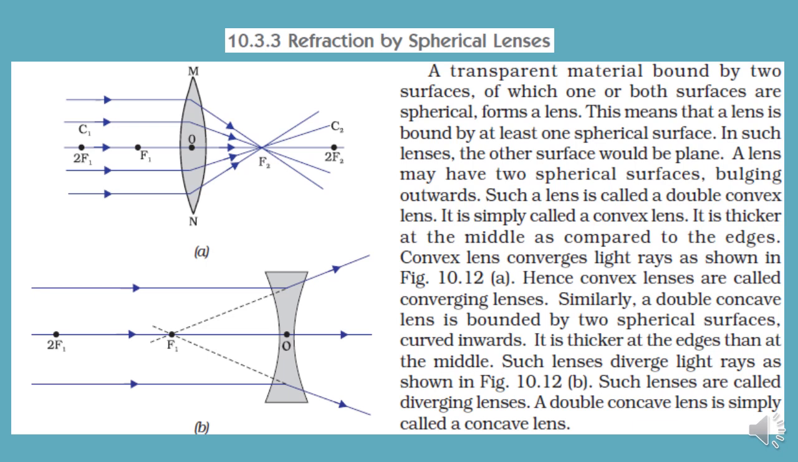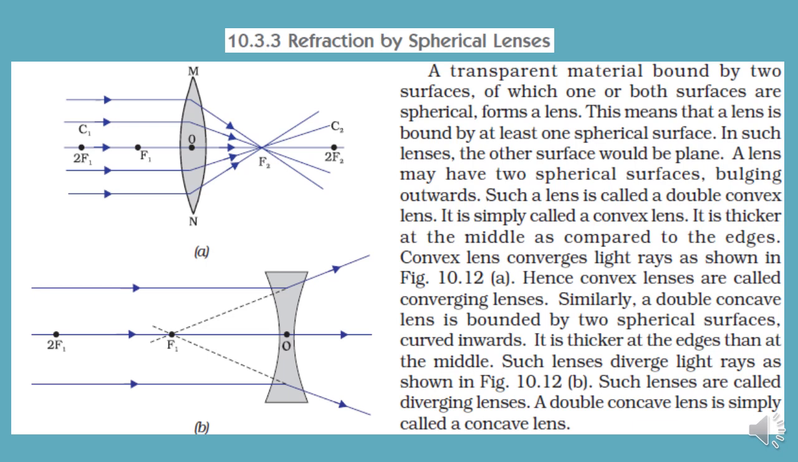Now, another important topic that we are going to discuss over here is refraction by spherical lenses. In the previous lectures, we discussed reflection of light using spherical mirrors. But when we talk about lenses, we talk about refraction of light. And during refraction, the light is not reflected back, but when it goes from one medium to another, it will undergo bending.